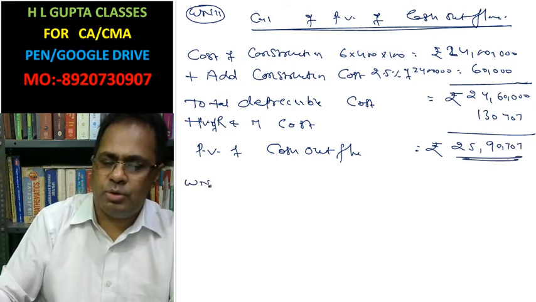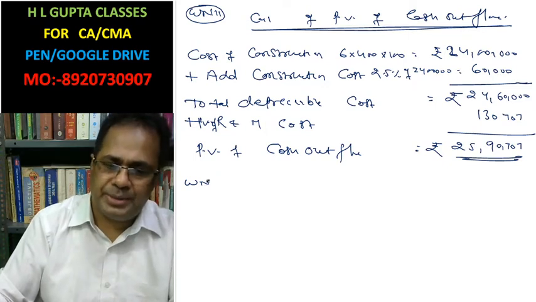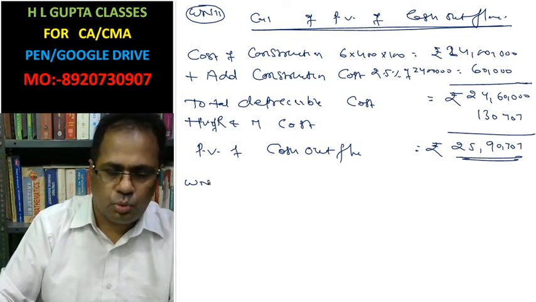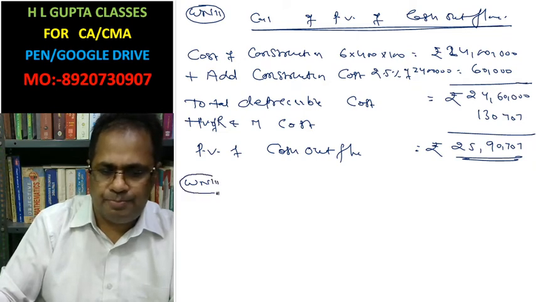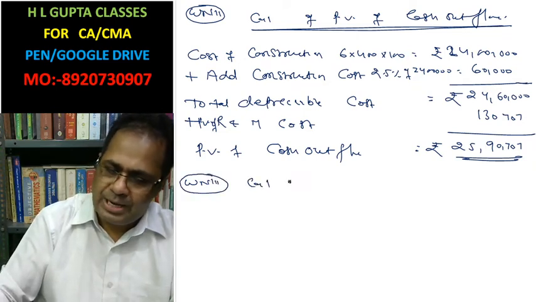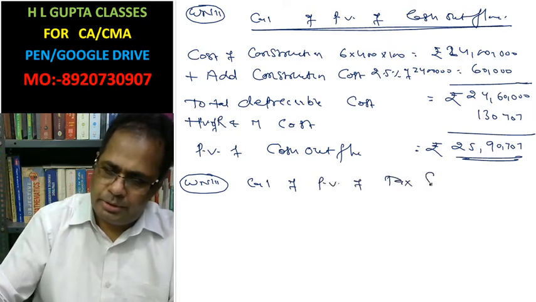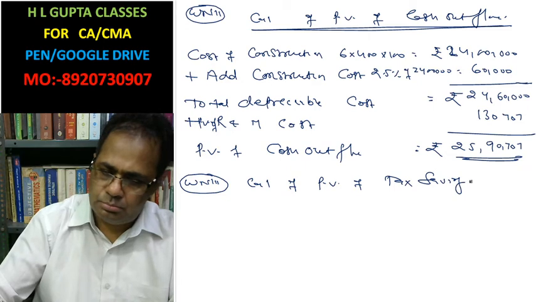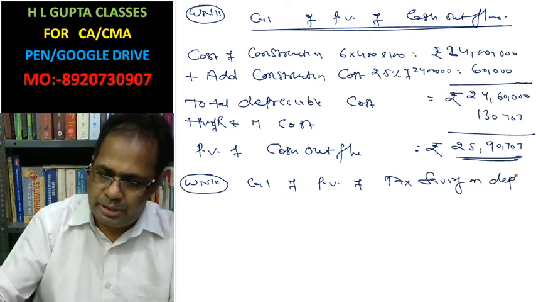Now we can calculate the present value of tax saving on depreciation. Working note 3: calculation of present value of tax saving on depreciation.